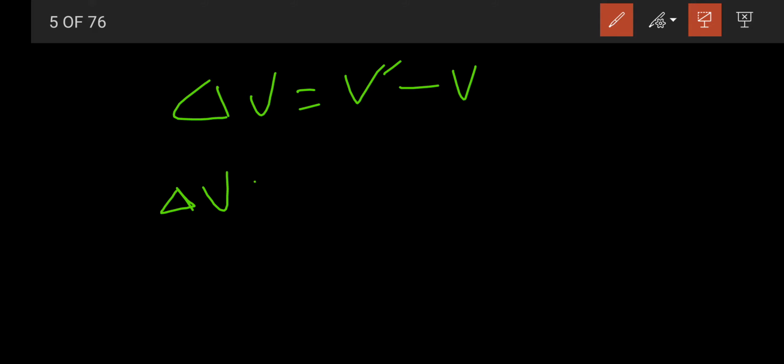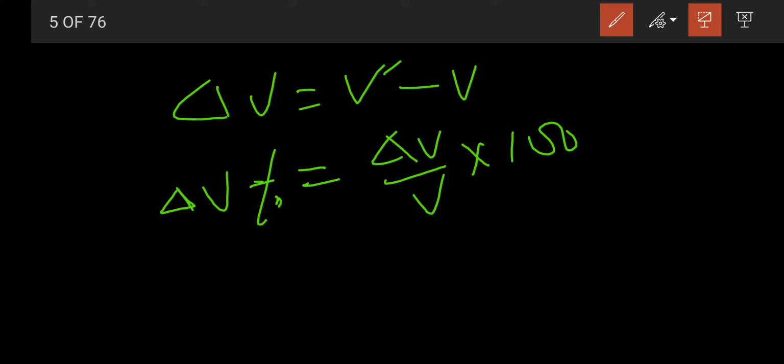Percentage change equals delta v by v into 100, correct? You know the value of v dash, v, and everything, so you can just put it in simply and find the value.